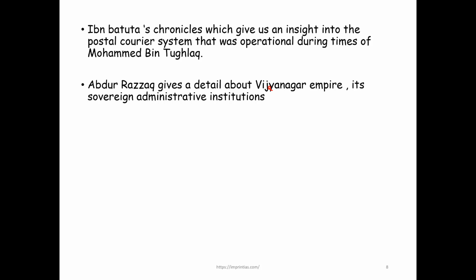We have Al-Sulaiman and Al-Masudi. They wrote in detail about the Rashtrakutas and the Chalukyas of the Deccan. And the Rashtrakuta kings were mentioned as most powerful by them. All right, and Al-Biruni wrote a book called Kitab-ul-Hind or Tarikh-e-Hind, and that's a very, very famous book.